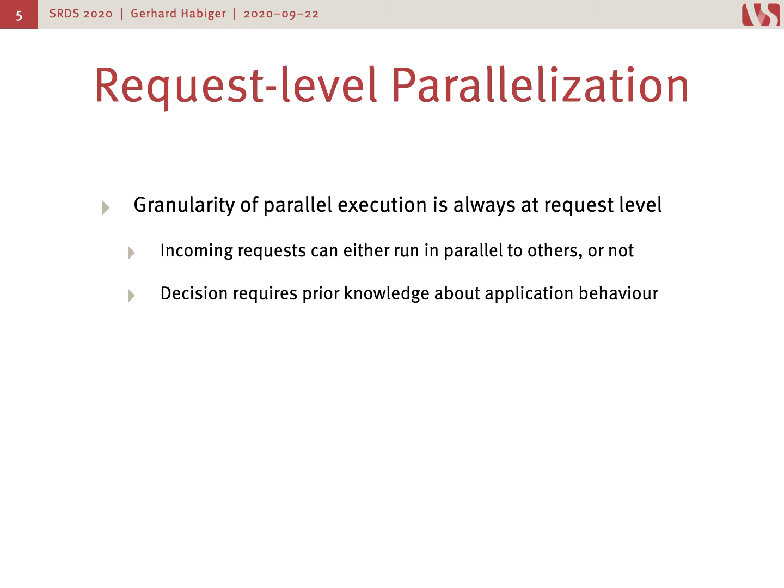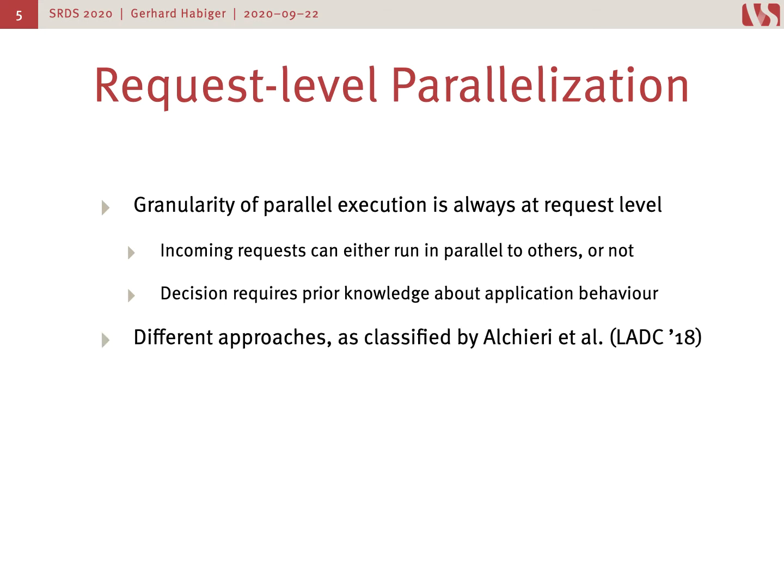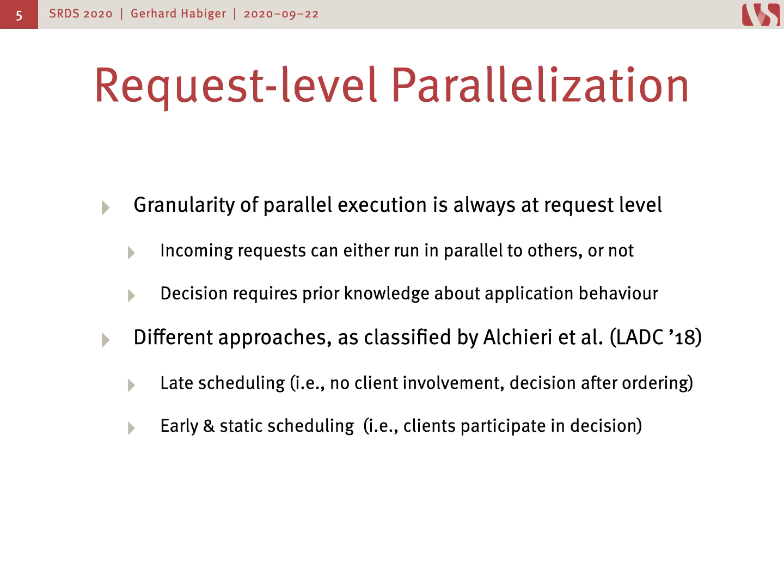For request-level parallelization, there are different approaches. A recent paper by Alchieri et al. classified these mainly into late scheduling, meaning that there's no client involvement and the decision is done after the ordering of the consensus system. And there's early and static scheduling. That means clients do participate in the decision, meaning they provide additional information with the requests, telling the replicas when to parallelize a request or not.